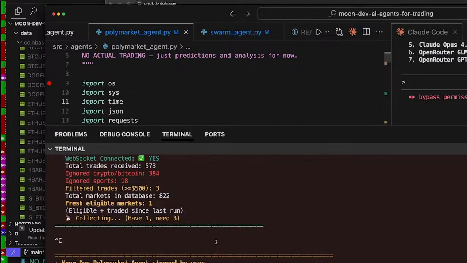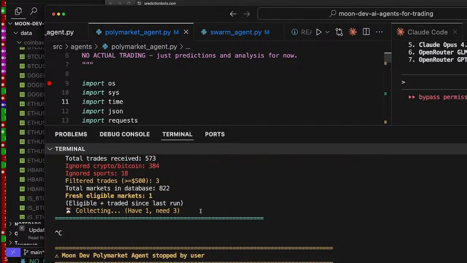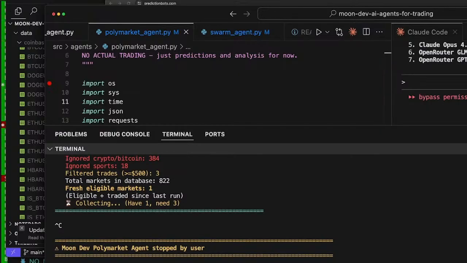So if you want to get the GitHub, I'm going to update it right now. Git add dot, git commit -m. What did we do today? Well, we implemented Opus 4.5 to the swarm agent.